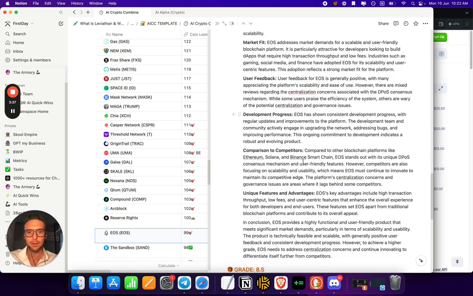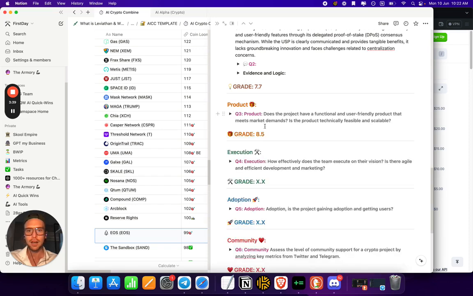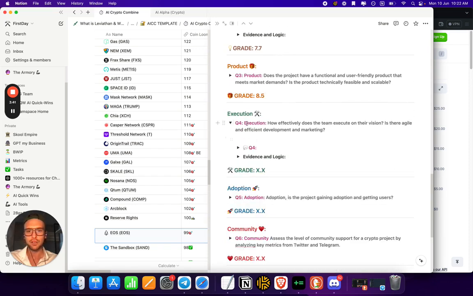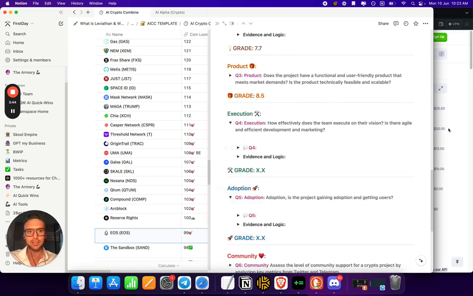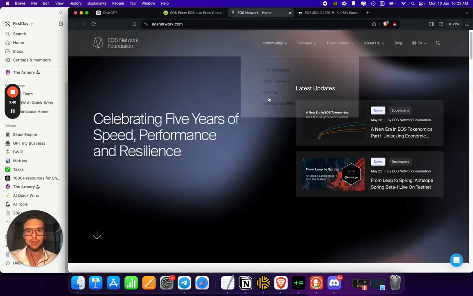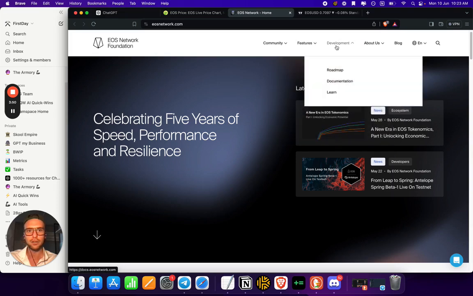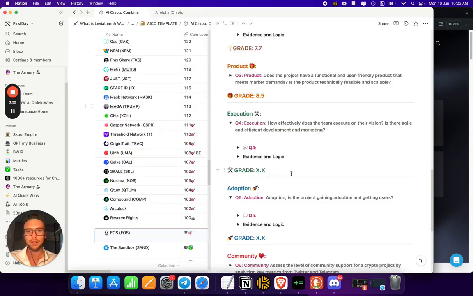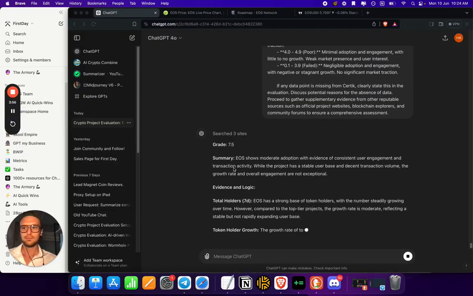So, you can come in and dive in, but let's move on. What we'll do is we'll move to the execution. It'll be interesting to see basically how they've been executing. Like, is the team still building stuff out? Are there still updates, roadmaps? Like, we could have a quick look. But yeah, we'll pause the video, we'll come back, we'll look at execution and adoption.